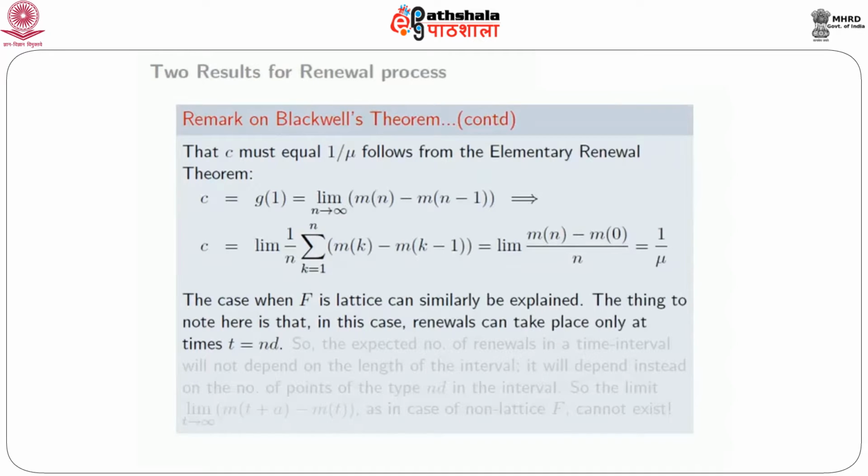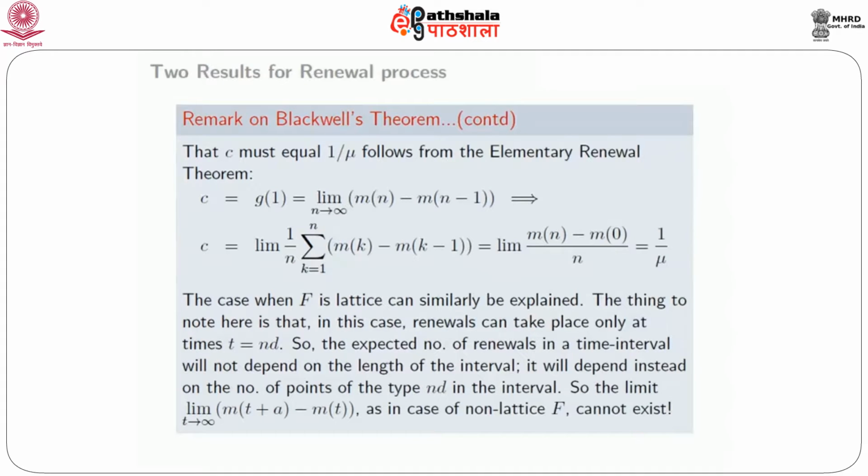Now we have just discussed the case when F is non-lattice. The case when F is lattice can be similarly explained. The thing to note here is that renewals can take place only at times t equal to nd. So the expected number of renewals in a time interval will not depend on the length of the interval. It will depend instead on the number of points of the type nd in that interval. So therefore, the limit as t goes to infinity of m of t plus a minus m of t, which we considered in the non-lattice case, cannot exist.